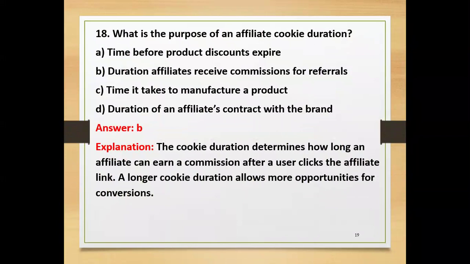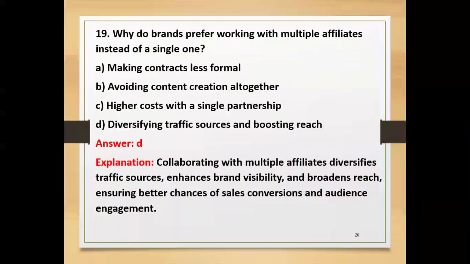Here, the answer is B. The affiliate cookie duration means the duration for which affiliates receive commissions for their referrals. So the cookie duration determines how long an affiliate can earn commission after a user clicks the affiliate link. A longer cookie duration allows more opportunities for conversions. Conversions means converting a customer into a buyer.